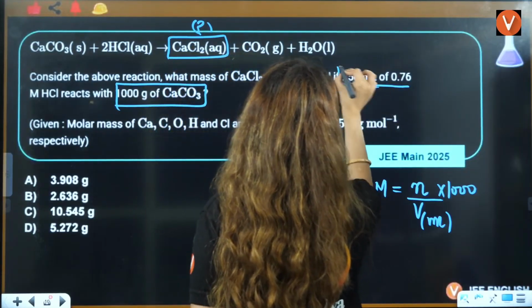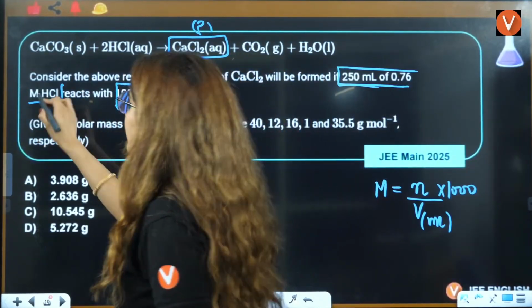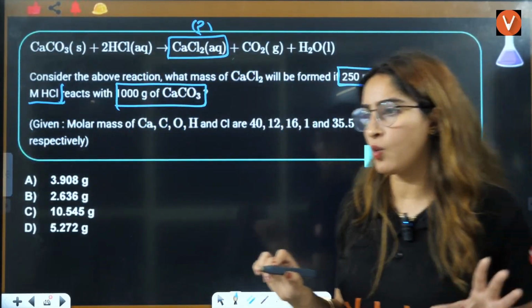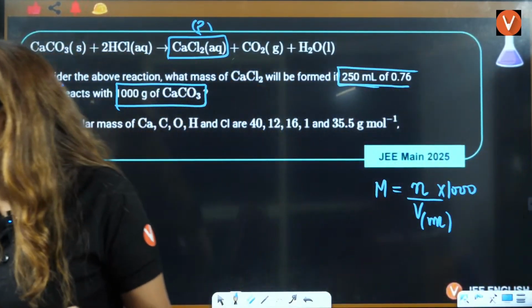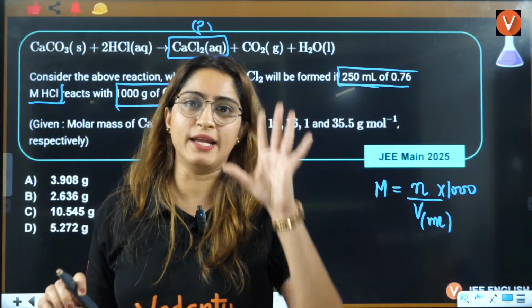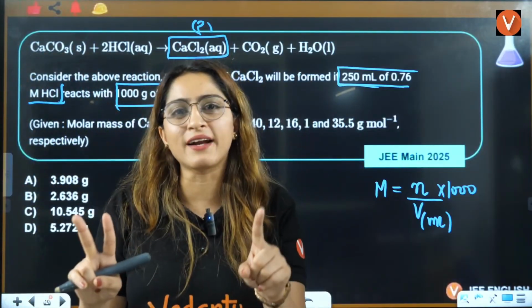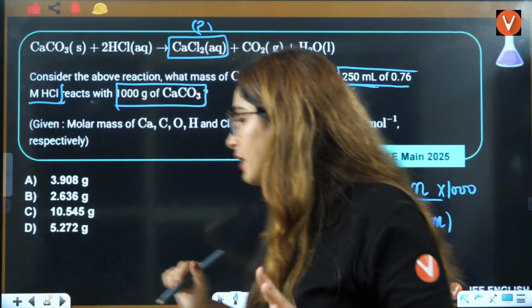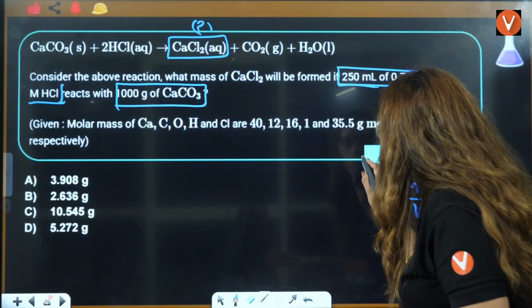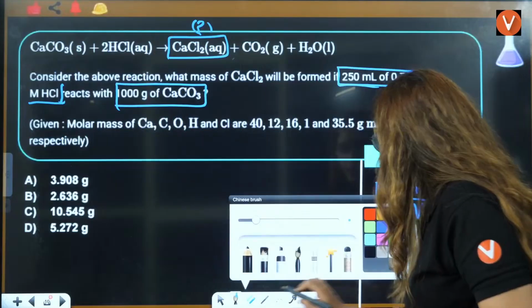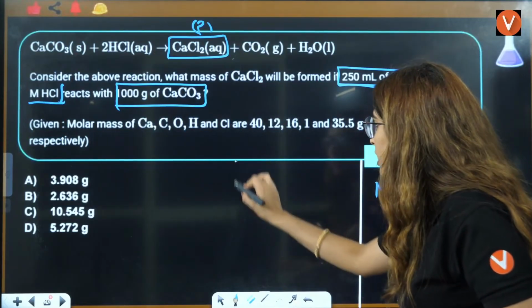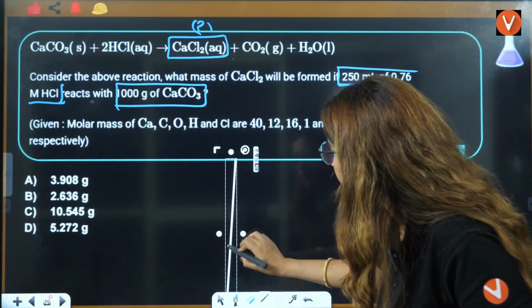See, information for both is given. For two reactants, we can calculate the number of moles of both. Now, can I confidently say that this is a question of limiting reagent?